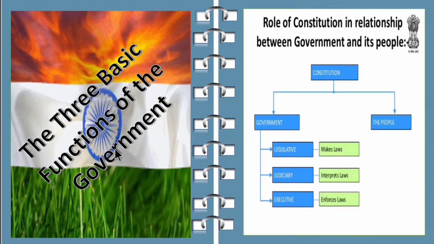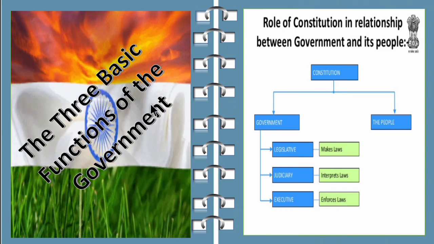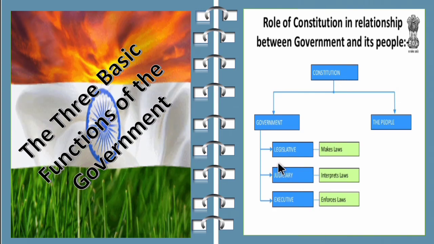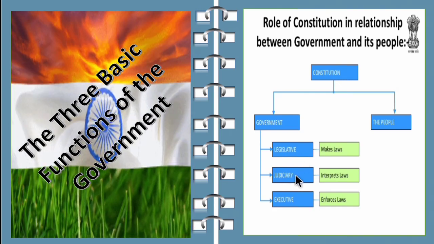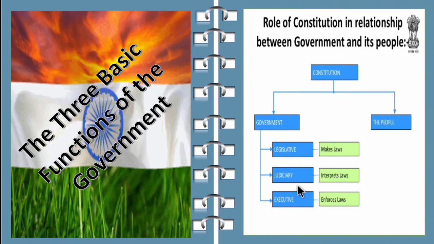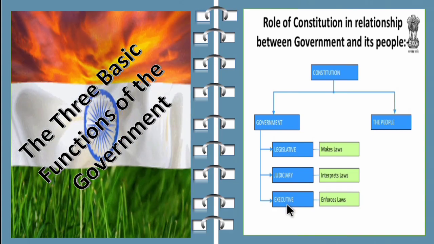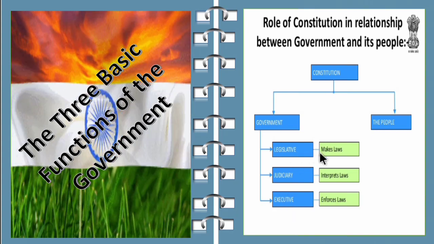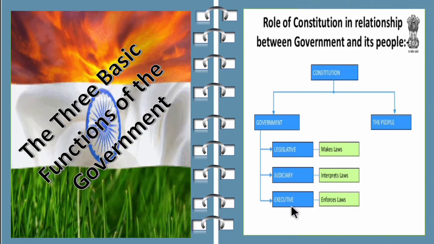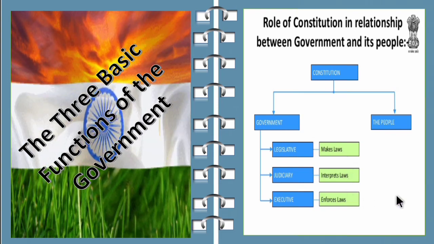Now let's see the three basic functions of the government. The three branches are the legislative, judiciary and the executive. The legislative branch makes the law, the judiciary interprets the law and the executive enforces the law. So these are the functions of each branch.